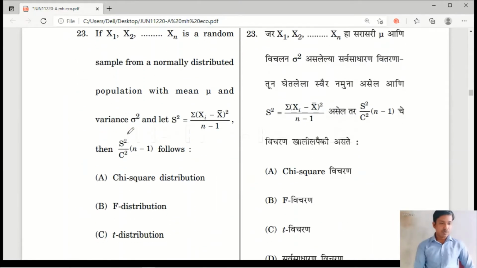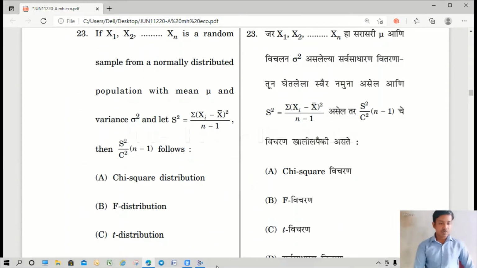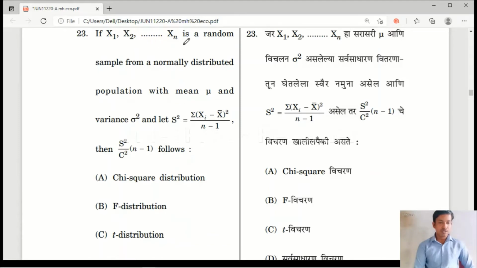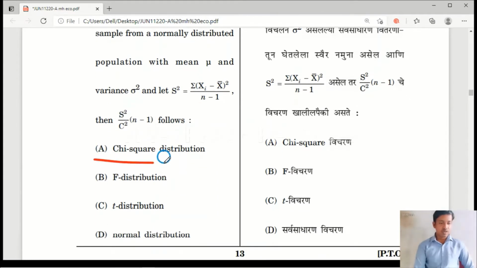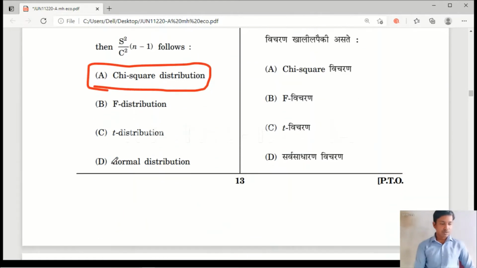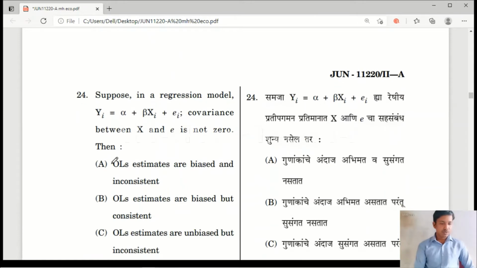Question number 23. If x1, x2 up to xn is a random sample from a normally distributed population with mean mu and variance, and let s square is equal to sigma xi minus x bar square divided by n minus 1, then here just let us move to the answer. The right answer is chi-square test. Here in this condition we are going to use chi-square test. Please remember it.